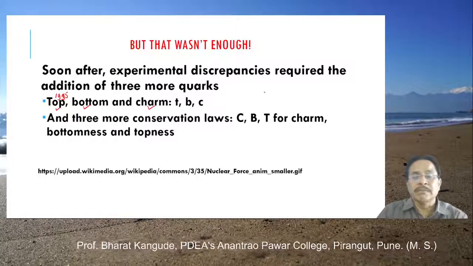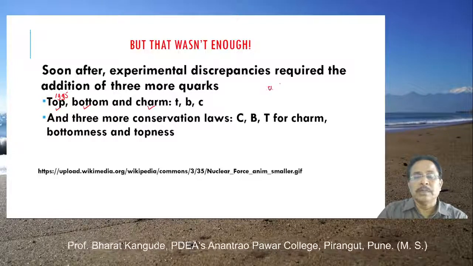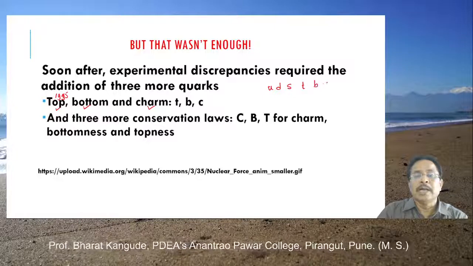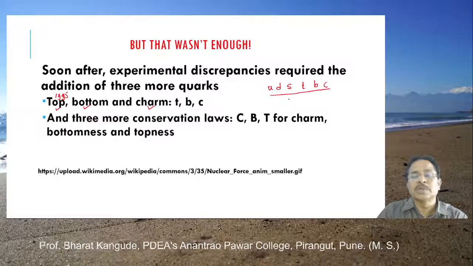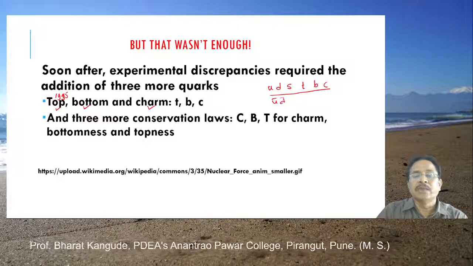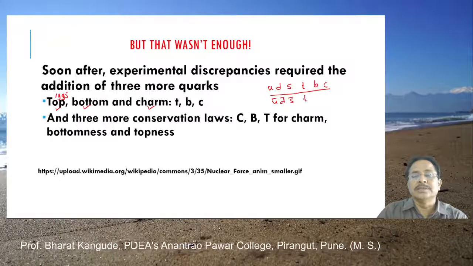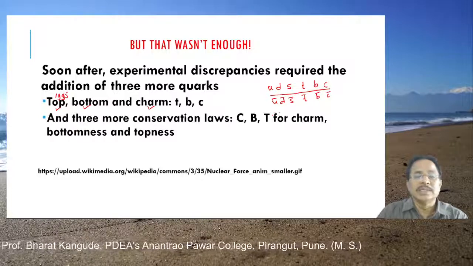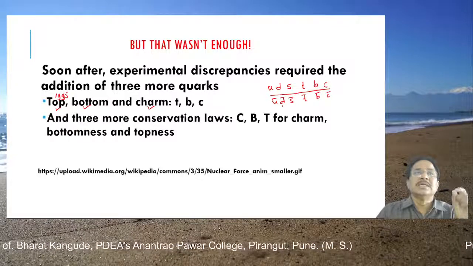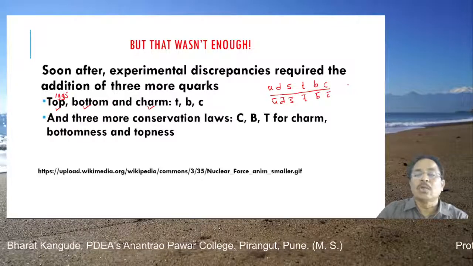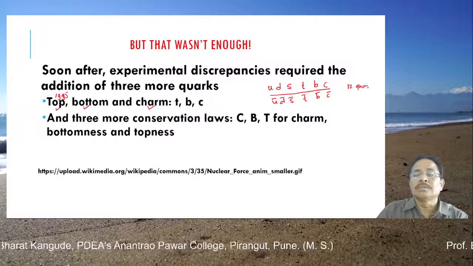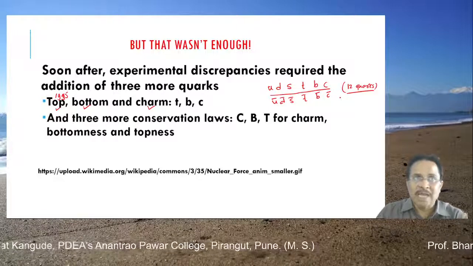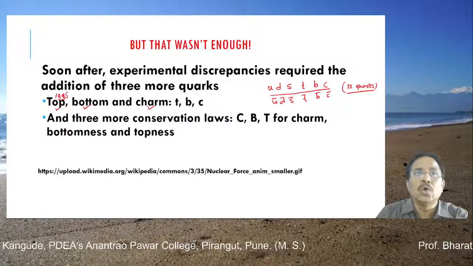So earlier three: up, down, strange, then this top, bottom and charm. So these are six different types of quarks and their anti-quarks: this is S bar, this is T bar, this is B bar and this is C bar. So this six plus six is called the 12 quarks. The entire universe is made up of these 12 quarks and the 12 leptons.